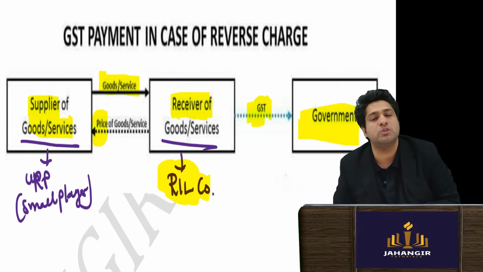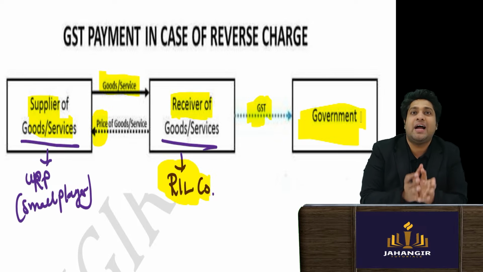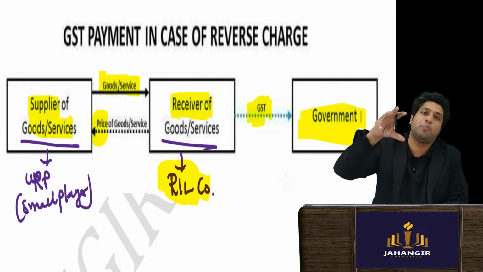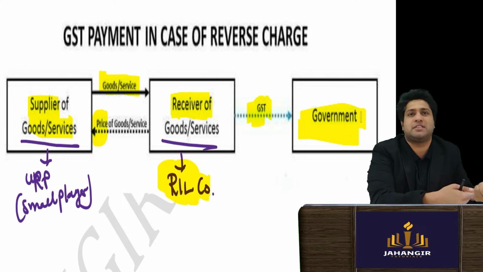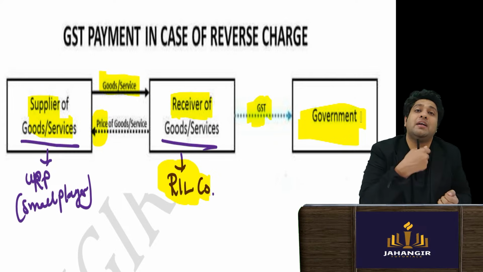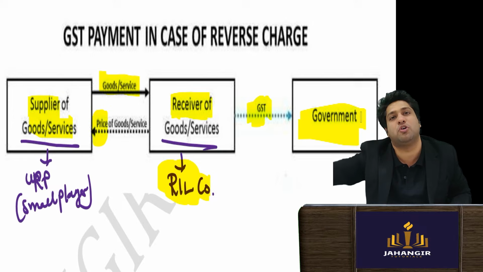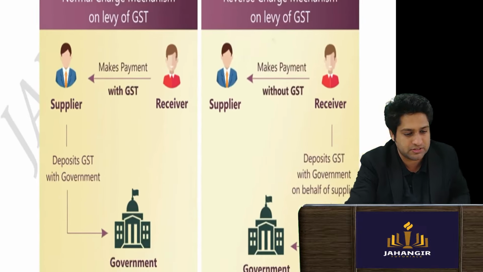What was the logic of this? The government can decide at which point of time they will be able to collect revenue more appropriately. So in both cases, the receiver is paying the GST, but in forward charge it is paid to the supplier. Here it is paid directly to the government. So this is good.